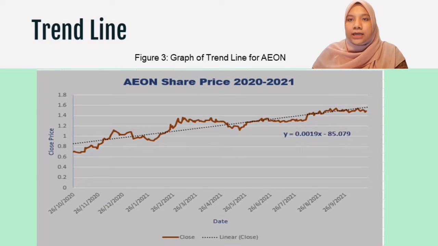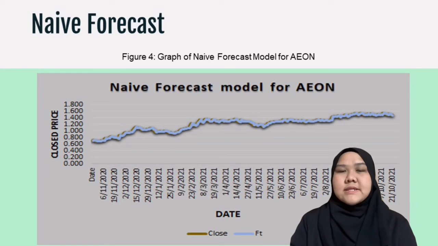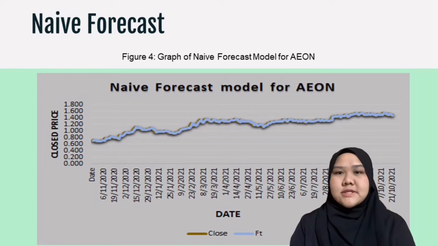The highest peak is on 9 March 2021 with a value of 1.36. The graph contains a trend component with irregularities, but no seasonal or cyclical component is identified. The trend line shows a short-term memory effect from January 2021 until February 2021 because of the COVID-19 pandemic. By using the naive forecast, the graph shows there is no drastic change and it performs increasing, which exhibits a slow change in the fluctuation.